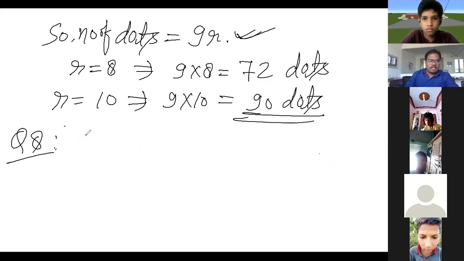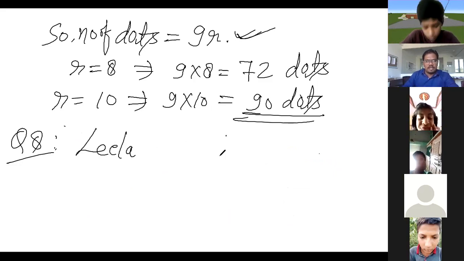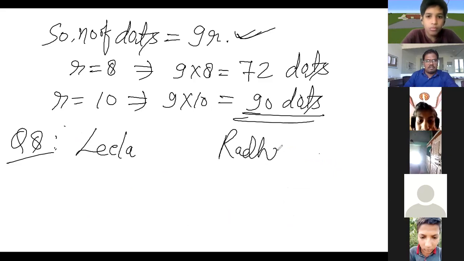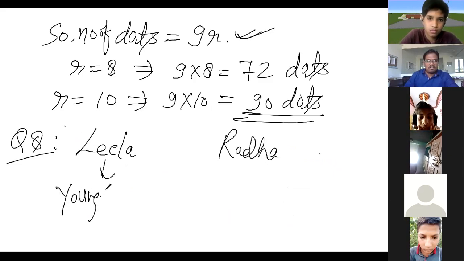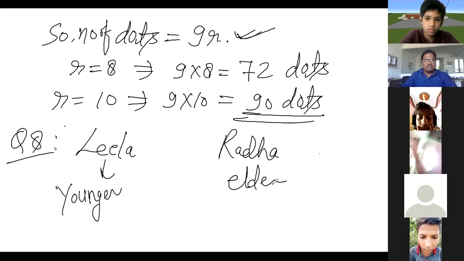There will be Leela, one girl, and there will be Radha. Leela is the younger sister of Radha, and Radha is definitely elder.